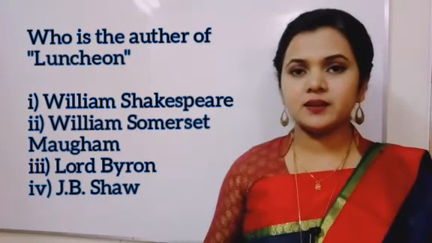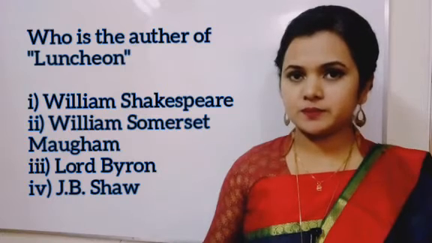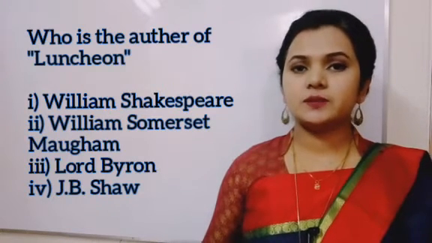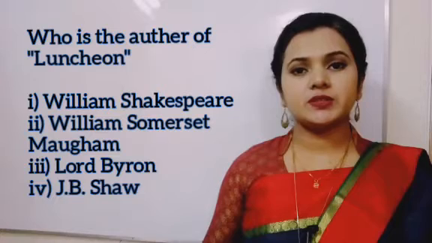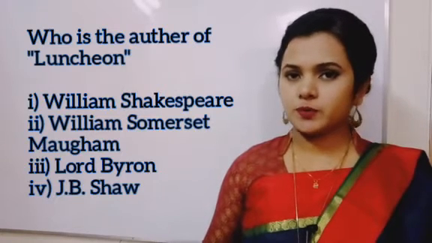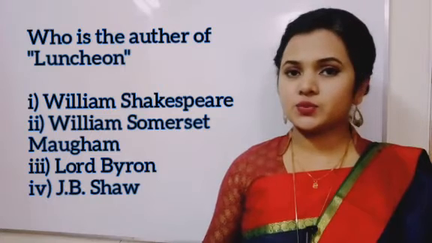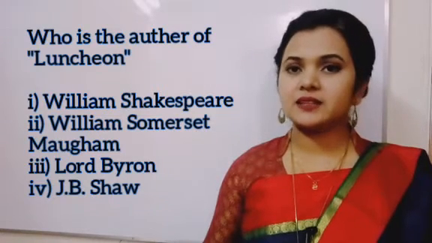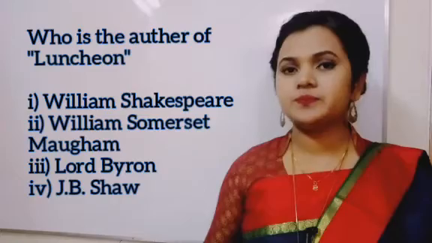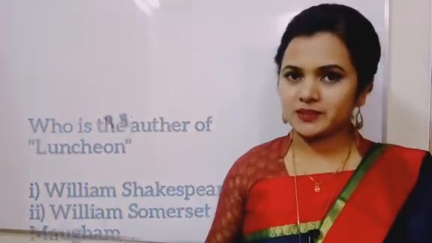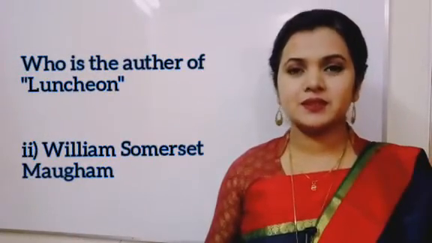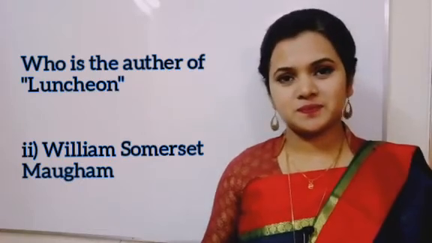The options are number 1, William Shakespeare, number 2, William Somerset Maugham, number 3, Lord Byron, number 4, J.B. Shaw. If the candidate or the student has his ability in the particular field of literature, he would be able to answer it properly. And the correct answer is William Somerset Maugham.